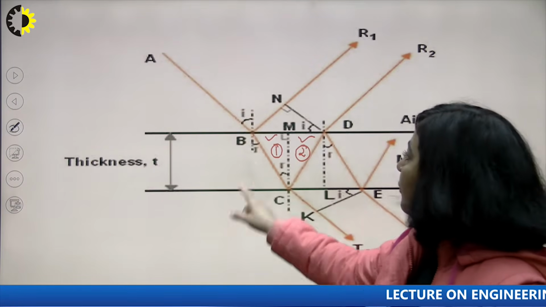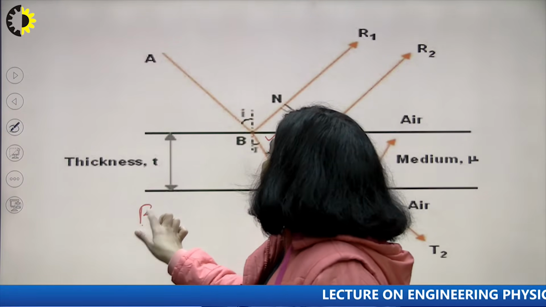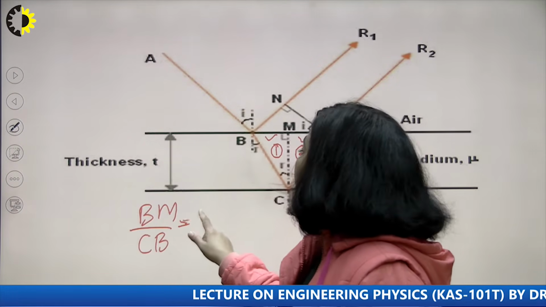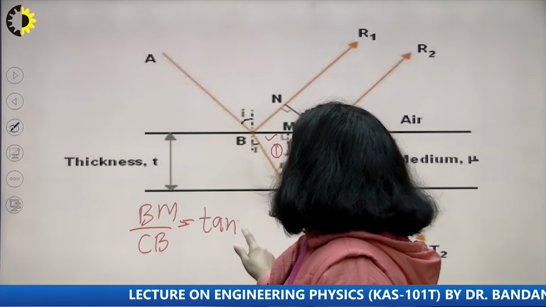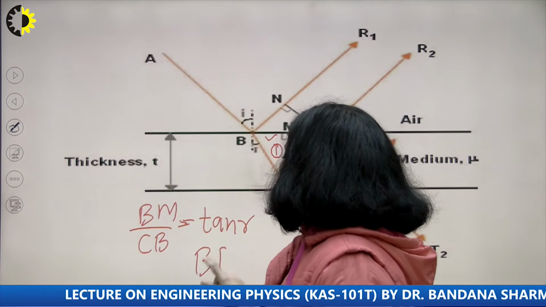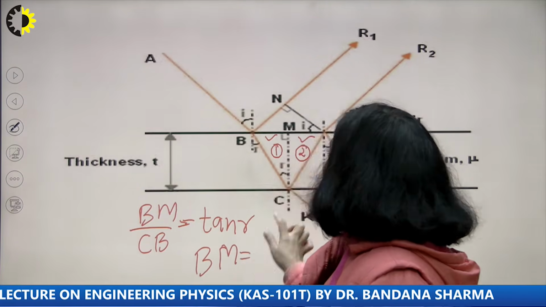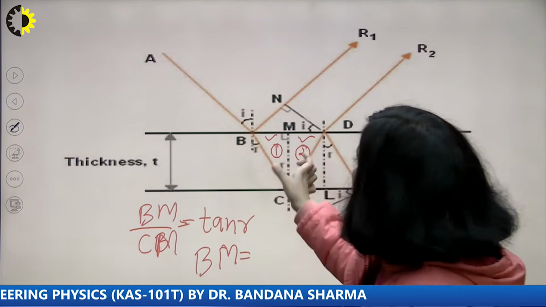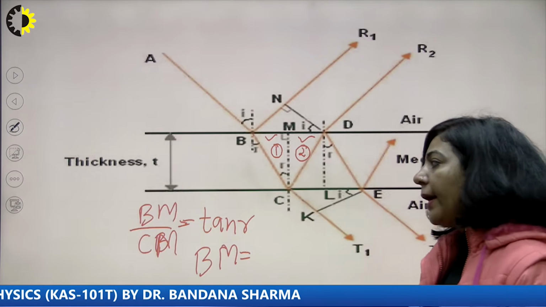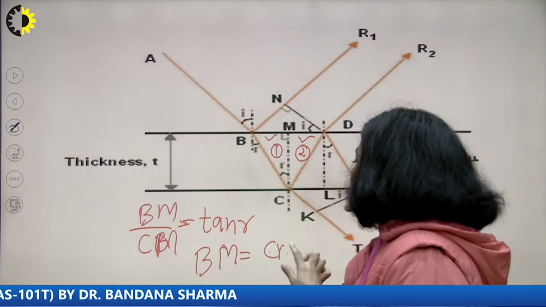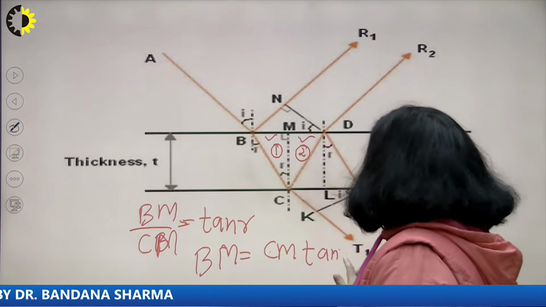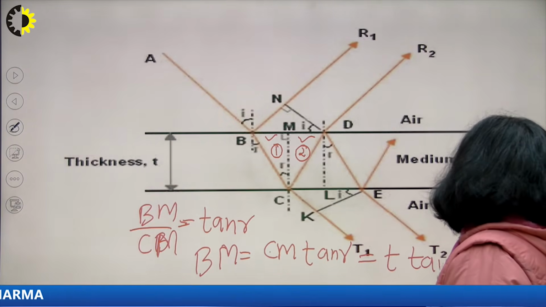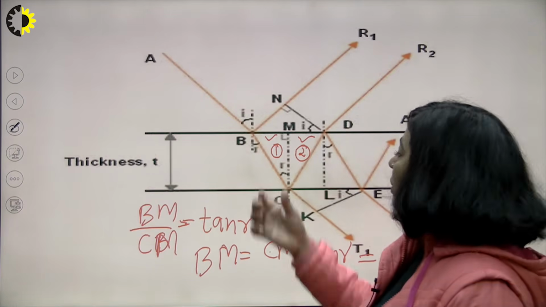So what will be BM? From triangle number 1, BM upon CM, that is perpendicular upon base, will be equal to tan R. So BM upon CM is equal to tan R, so BM will be equal to CM tan R. And what is the value of CM? You know CM is the thickness T. So you have this value of BM, which is equal to T tan R.